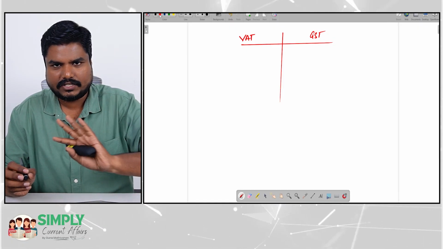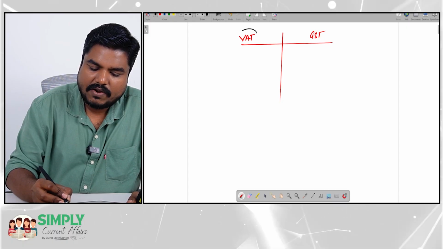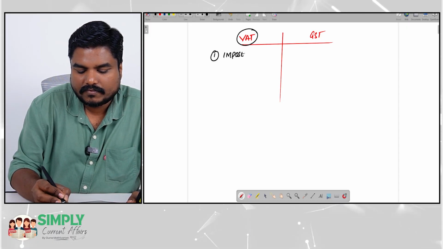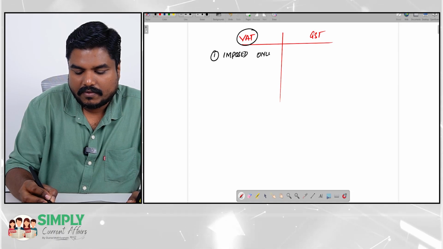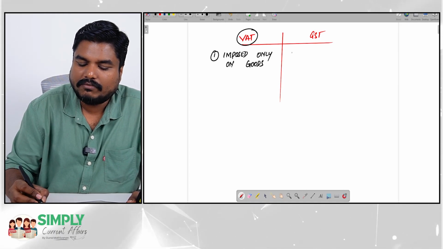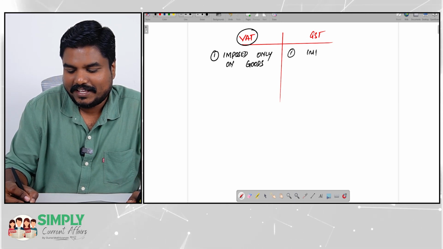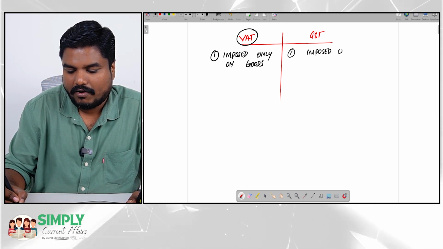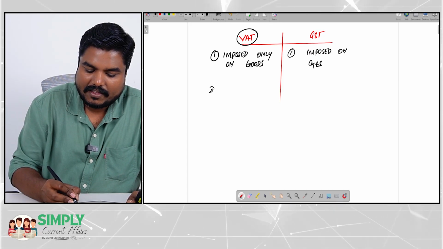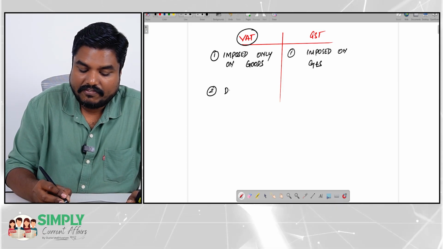GST is also a VAT, no doubt. Okay. So, value-added tax is imposed only on goods. However, GST is imposed on goods and services. VAT, different